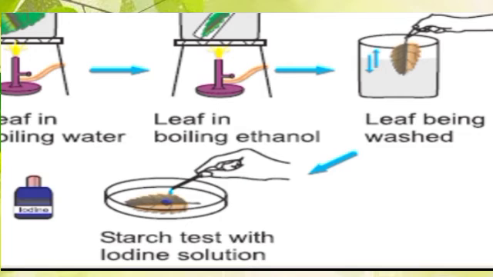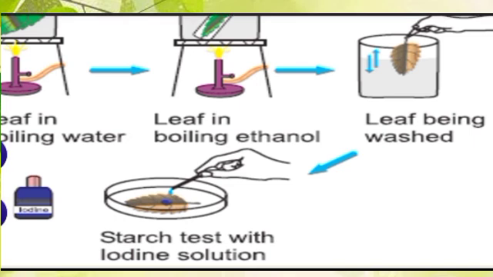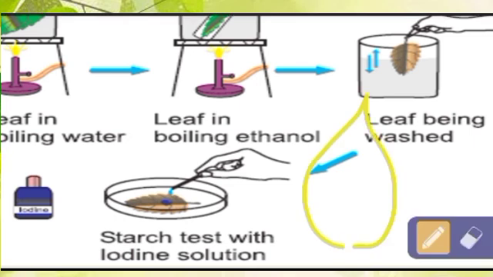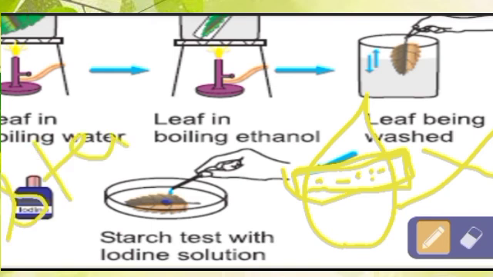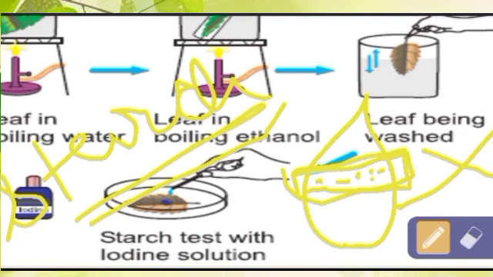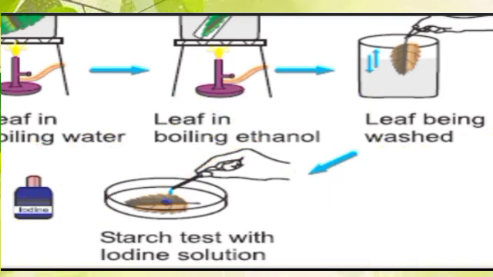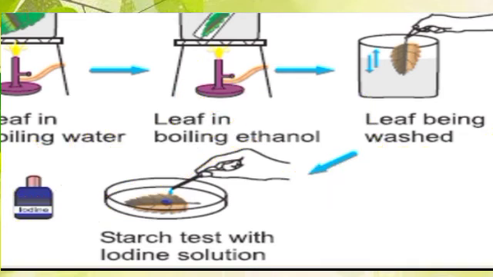If you pour some iodine drops on the portion of the leaf which was covered, the color won't change. It means this portion doesn't contain what? Starch. And this simple experiment proves that sunlight is also very important for photosynthesis.